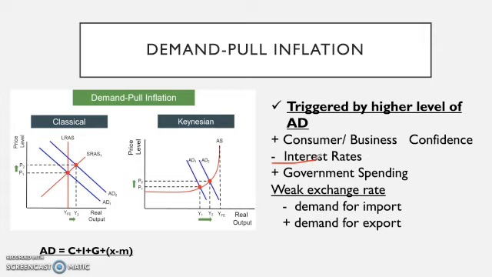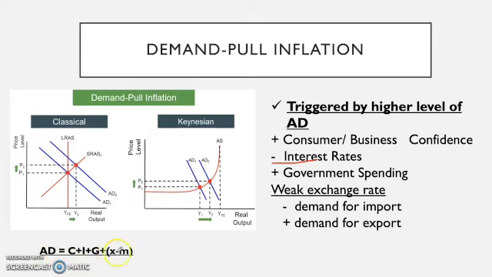Also, if the government increases spending in the economy, then you'll find probably more people getting work in terms of government. The government might be spending more on infrastructure. All of these are factors that will increase the overall aggregate demand.